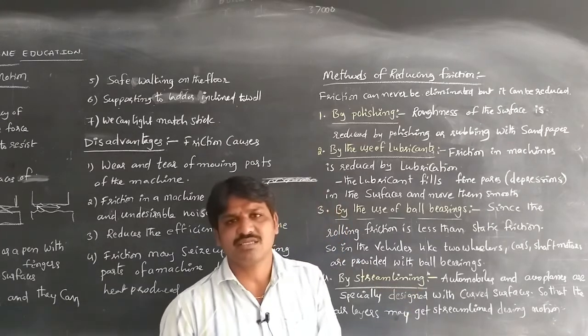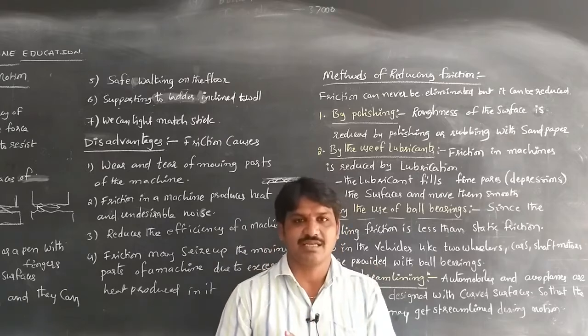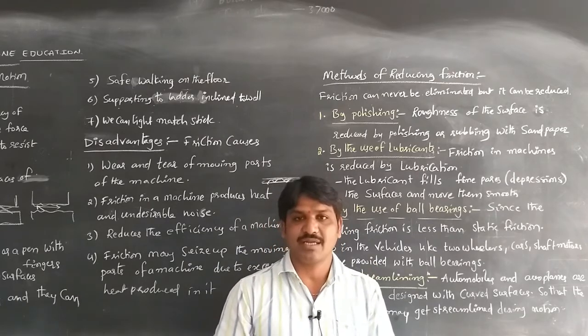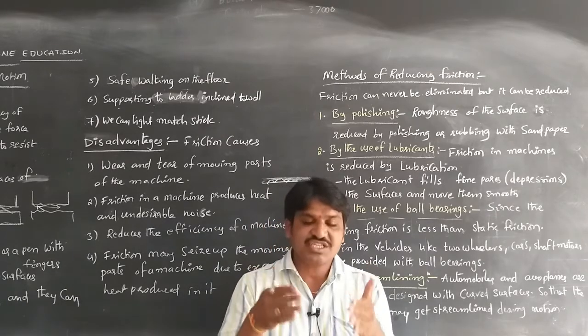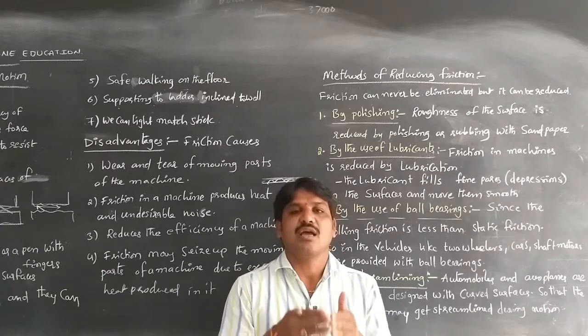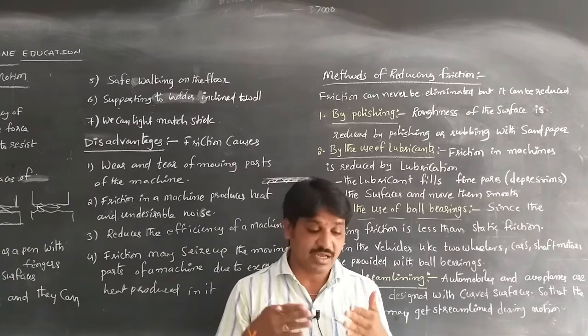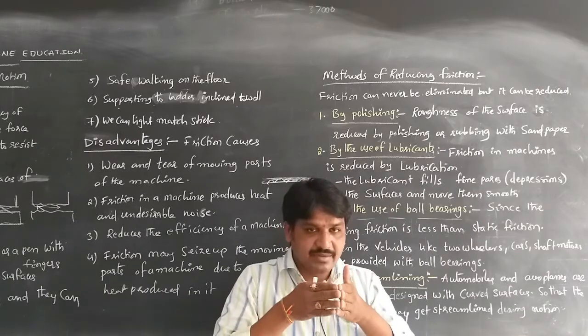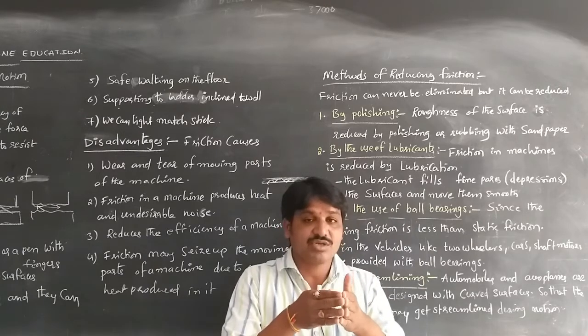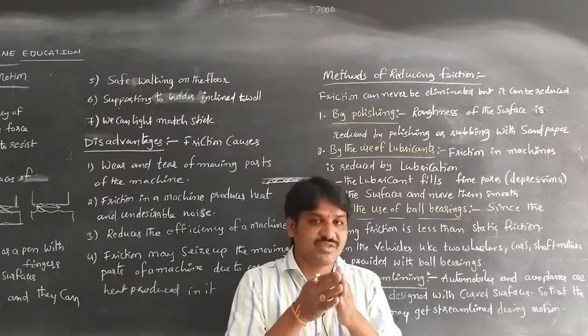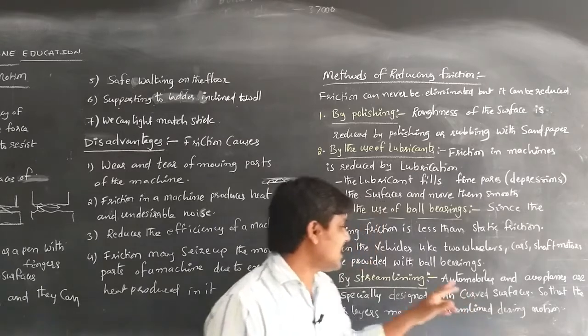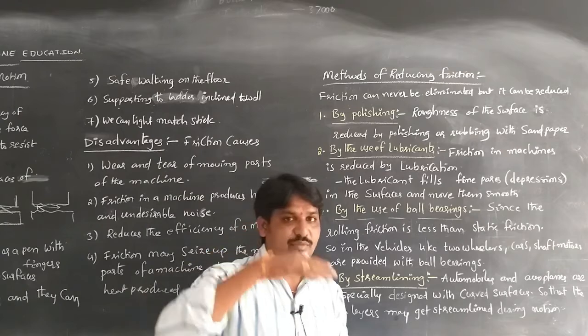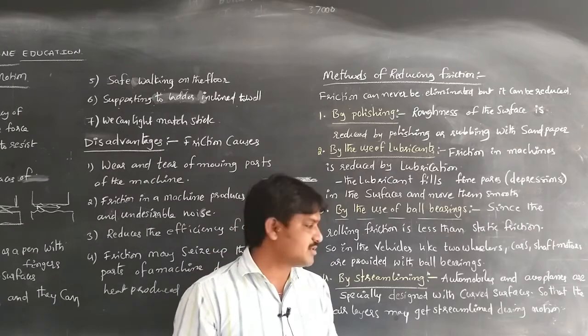Streamlining means special designs: automobiles, aeroplanes and ships are specially designed to reduce the air layers or water layers. A ship moving in water is made straight to reduce the friction between the water layers and the ship, and the aeroplane is also made streamlined to reduce the air layers.